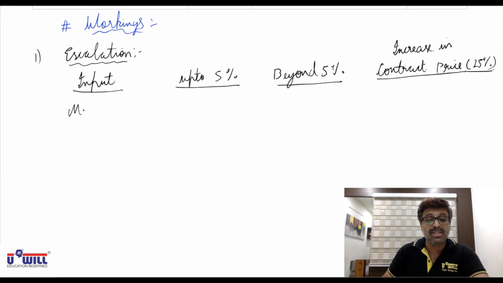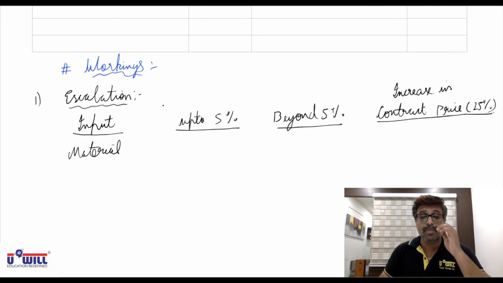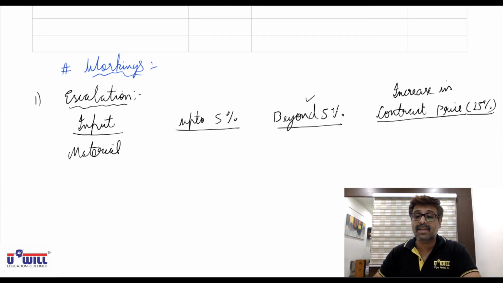Now first input is material. Okay, you have to make this in the notebook. Escalation clause, input up to 5%, escalation will not apply. Beyond 5% escalation will apply. Whatever is the increase beyond 5%, out of that, increase in contract price, what will take place is only 25%.